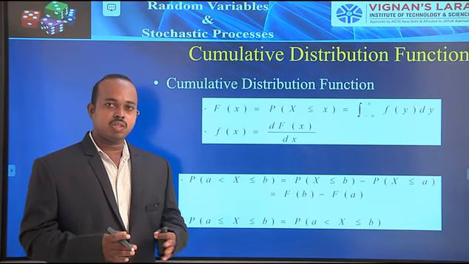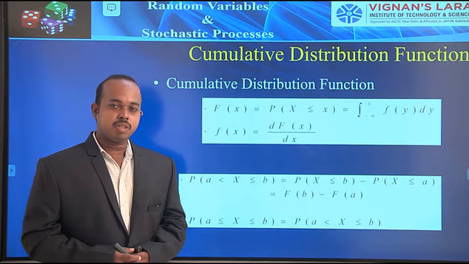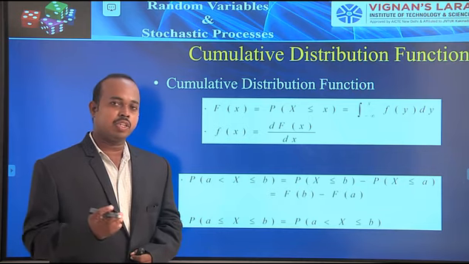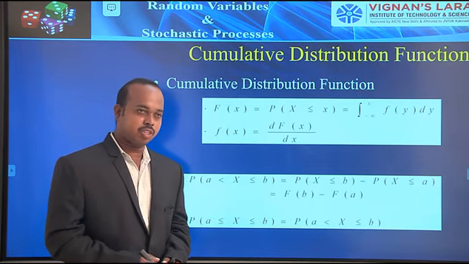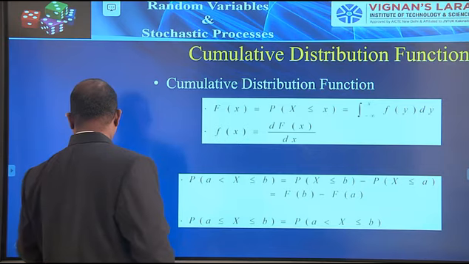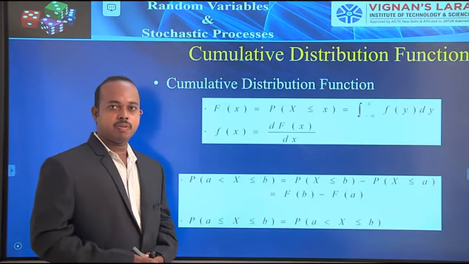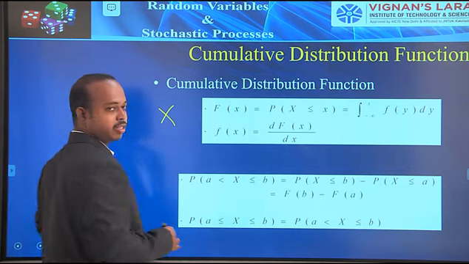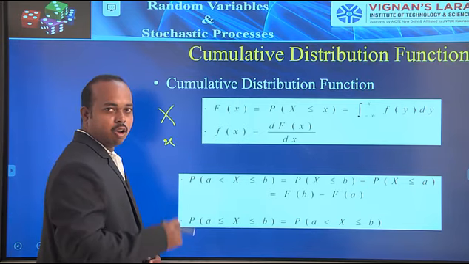But what is the distribution function? The main definition: the distribution function is defined on a set of elements. We have already discussed different types of sets. Suppose we take a random variable. The random variable is capital X, and the elements in this random variable are small x.